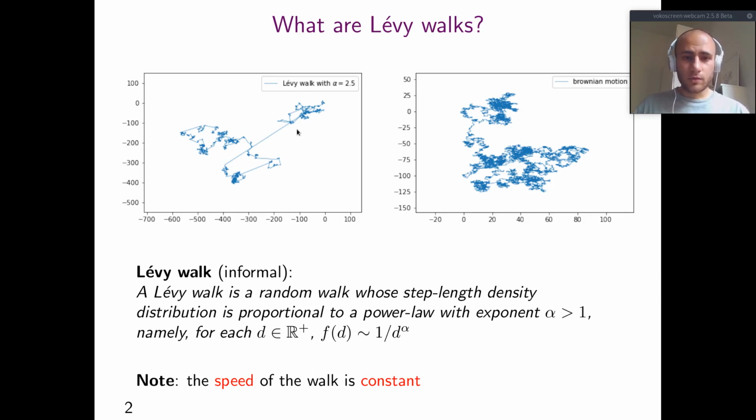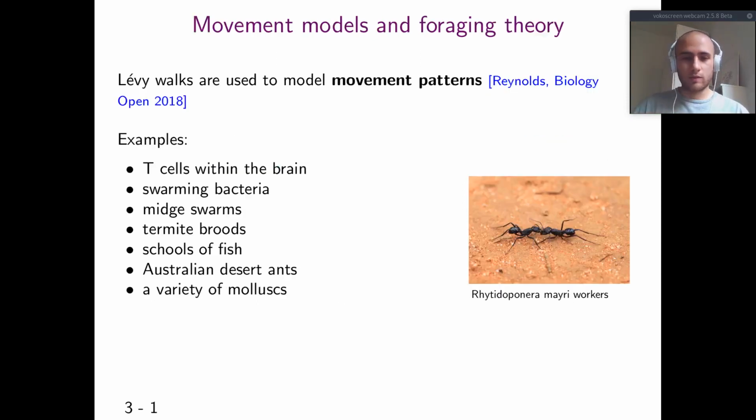On the top left we see a Lévy walk with exponent 2.5. On the top right, the well-known Brownian motion. The speed of the walk is constant, but here we assume it to be equal to 1. That is, a walker covers distance 1 in a time unit.